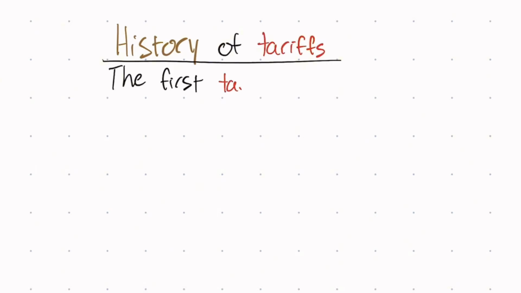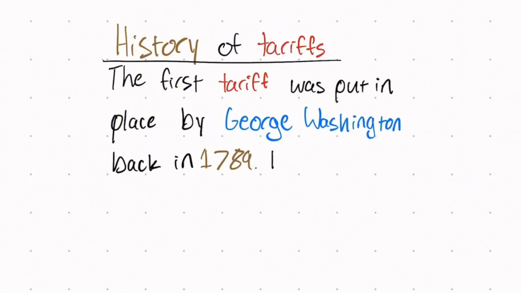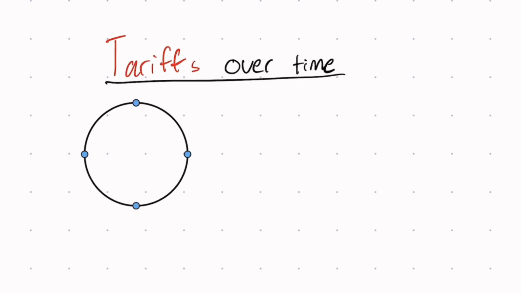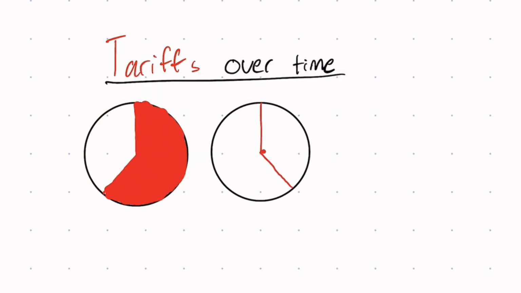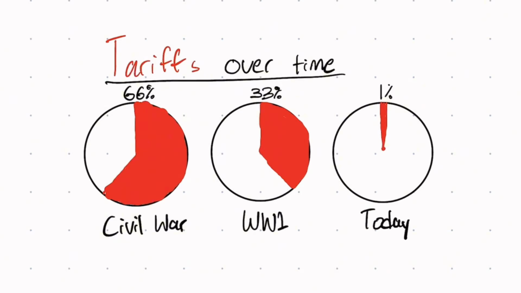Now, if we look at the history of tariffs, the first tariff was put in place by George Washington back in 1789. The rate was about 5% on most imported goods. Now, if we look at tariffs as a percentage of the U.S. government's revenue over time, it has gradually gone down from 66% during the Civil War to 33% during World War I, down to about 1% today. So it doesn't make up a whole lot of the U.S. government's revenue. And over time, the tariff rate as a percentage has gone down for the United States.